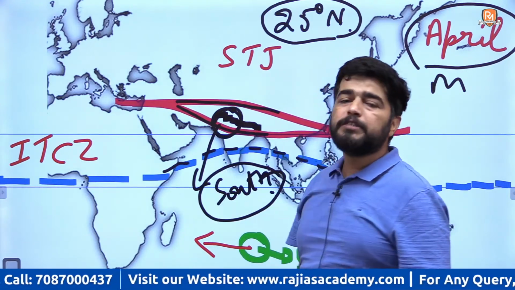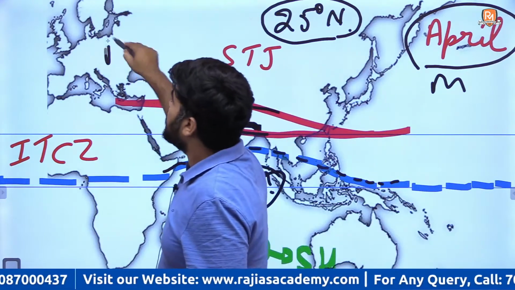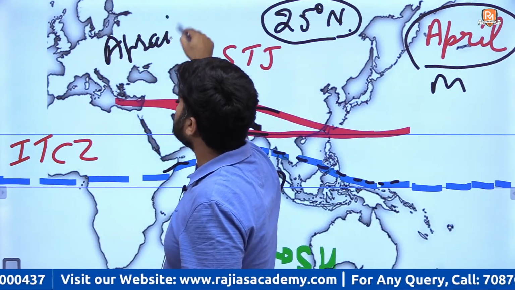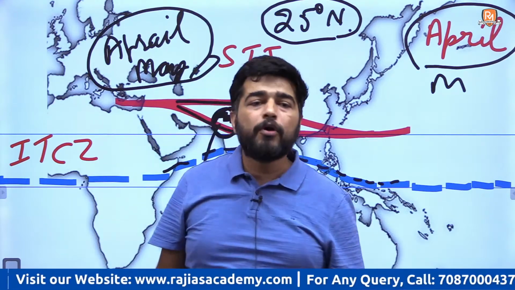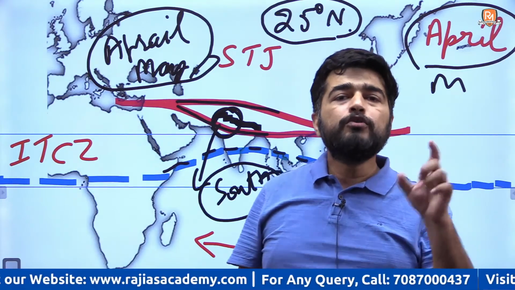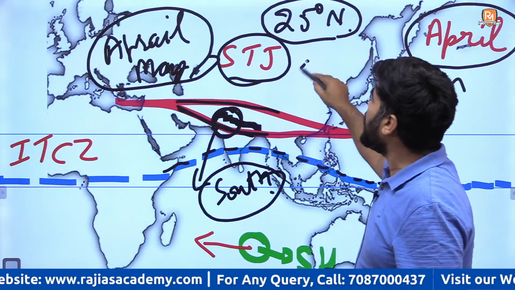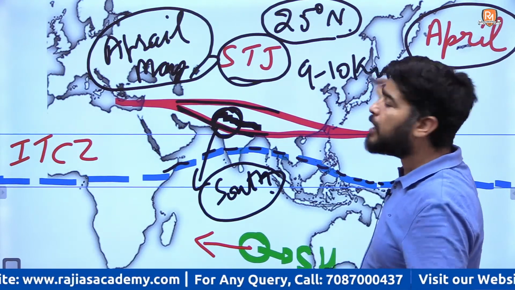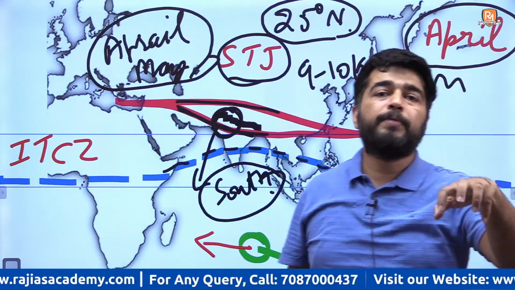But this low pressure does not intensify in April and May. आपको पता है टेम्परेचर हाई हो जाता है अप्रैल मई में, but in April, May, you will not find monsoons. Why? Because the presence of this subtropical jet stream around 9 to 10 km above the surface of the earth blocks the low pressure.